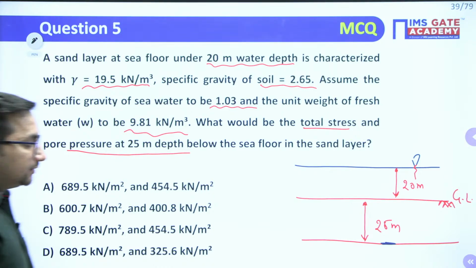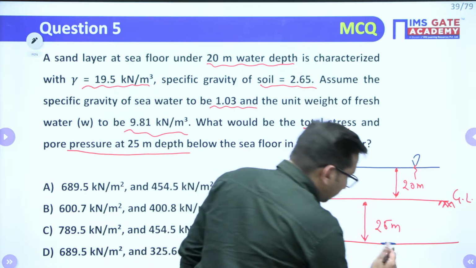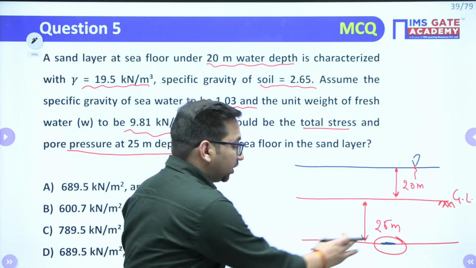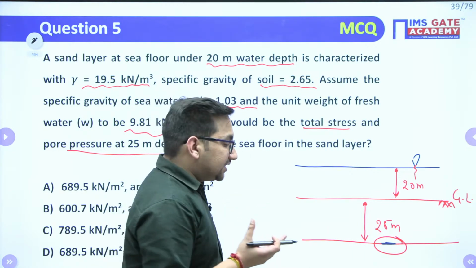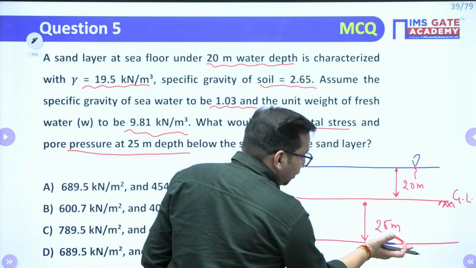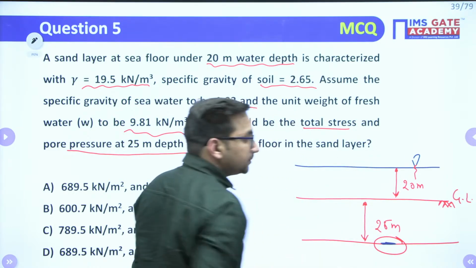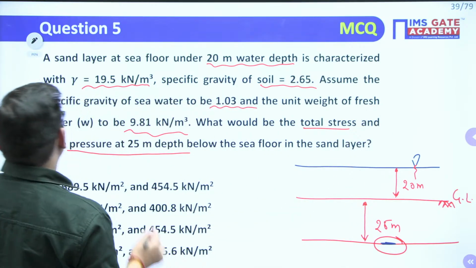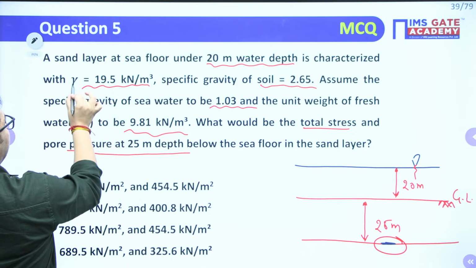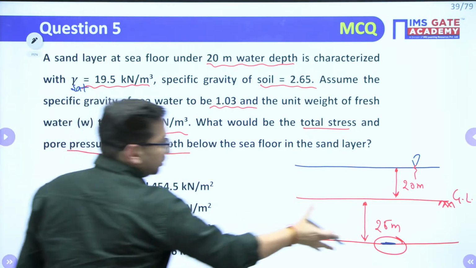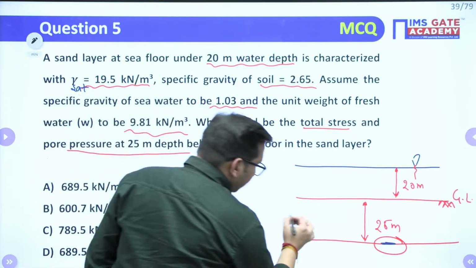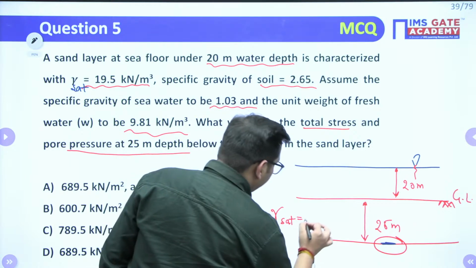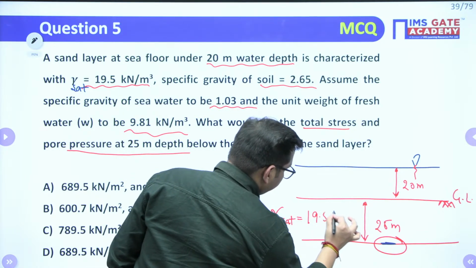Okay, I'll give you the hint. I need to find out the total stress at a particular depth. We have discussed that the total stress at this particular point will be due to the weight of the material above this. Take this gamma as gamma saturated, right? This is the soil. We know that this will be saturated soil. So gamma for this soil is given to you, that is gamma saturated, which is equal to 19.5. Clear?